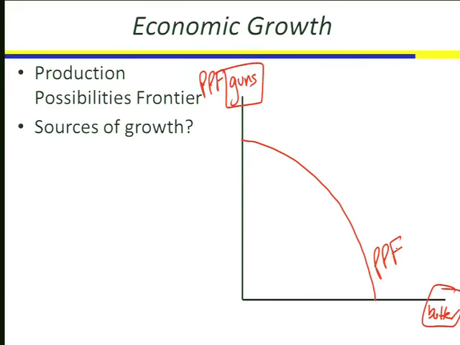Something else. Give it a stab. It was a funny word. It is the law of increasing opportunity costs. Good. The law of increasing opportunity costs is how we summarize it. What's the characteristic of our resources that creates the law of increasing opportunity cost?